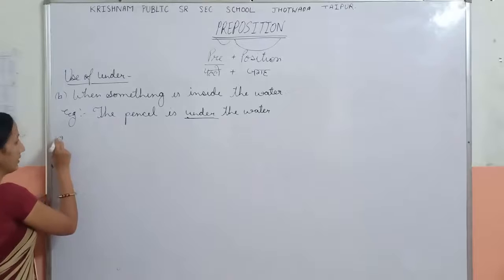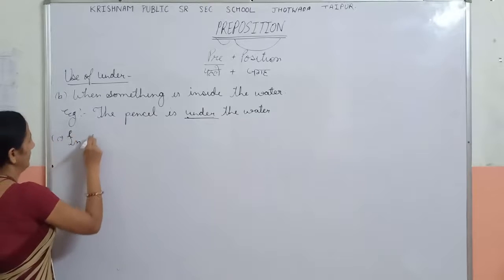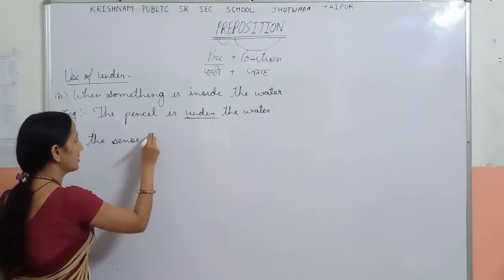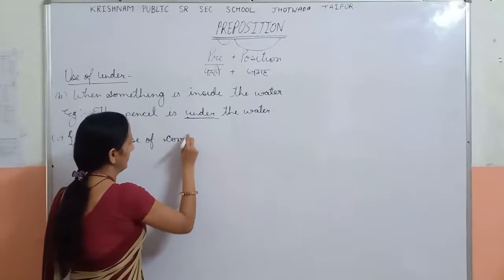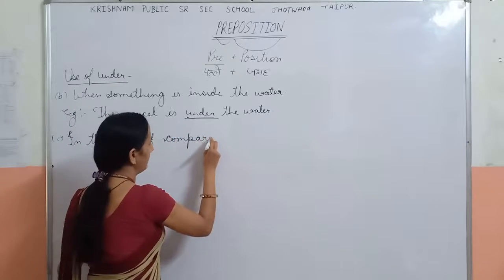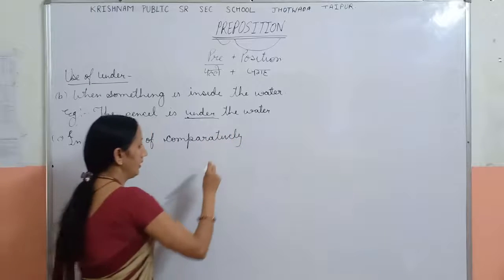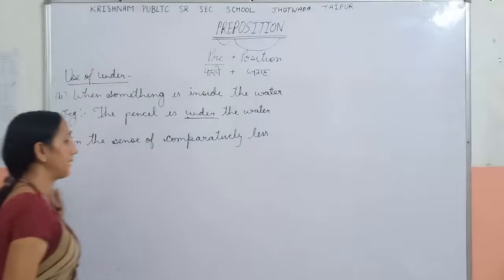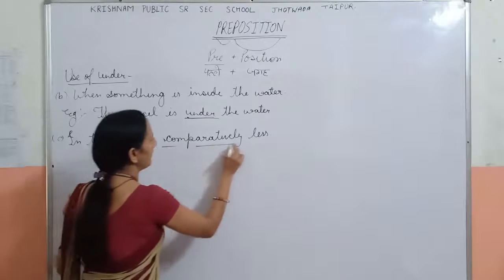Okay. Now C is in the sense of comparatively less.